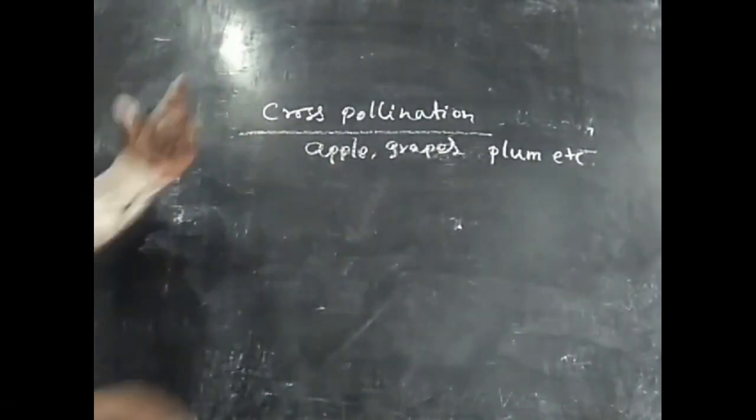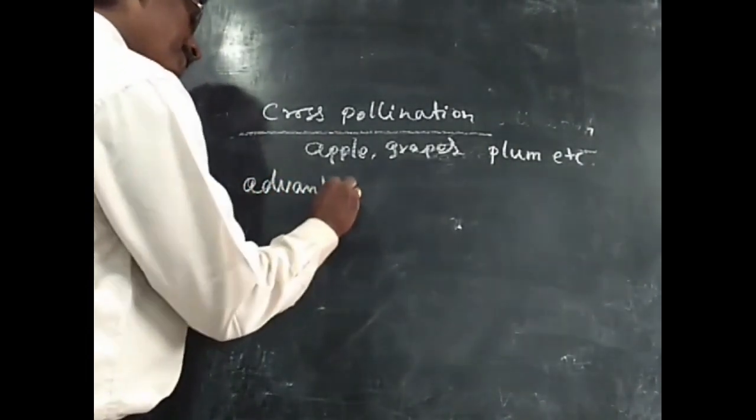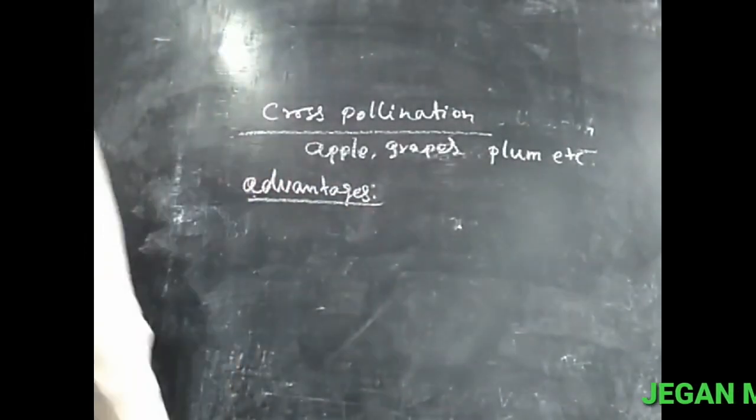So what are the advantages of cross-pollination?